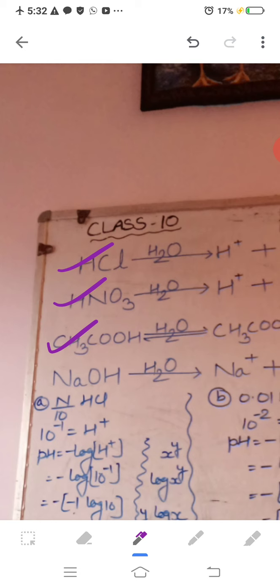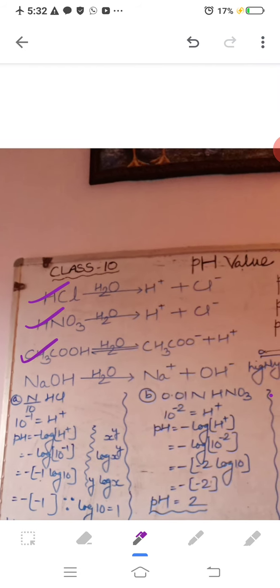What is an acid? Acids are those substances which, when dissolved in water, give H plus ion. So here you are seeing that HCl, HNO3 and acetic acid, on getting dissolved in water, they all are furnishing H plus ion. Now as they are acids they all are giving H plus ion, but the difference is in the released amount of H plus ion concentration.